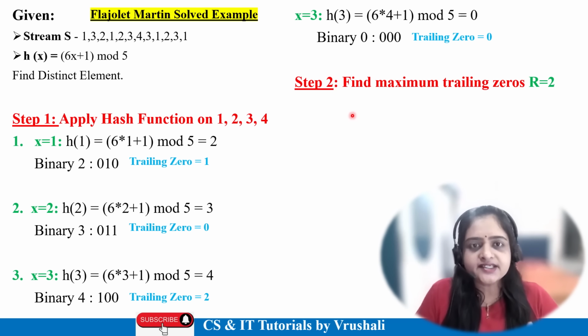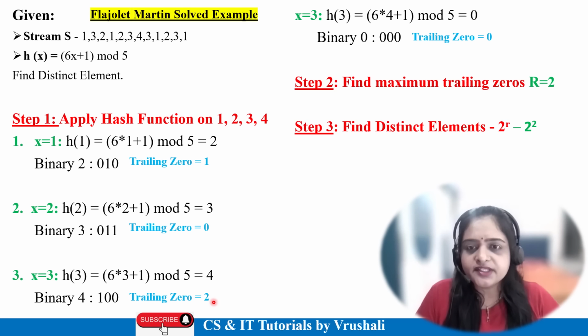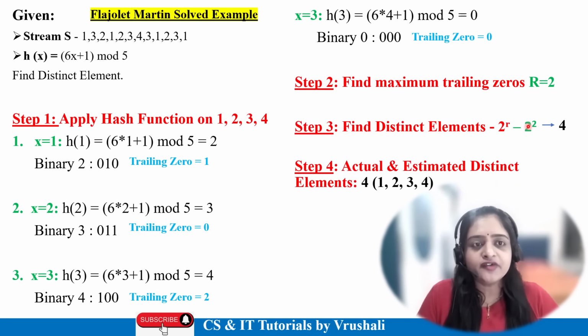Now the second step is you have to find out the maximum trailing 0. See, here trailing 0 is 1, here 0, here 2, and again here 0. So which one is maximum? Maximum one is 2, right? So apply the distinct element formula. See, step 3, find distinct elements, that is 2 to the power r, and the r value, that is the trailing 0 value, is 2. So 2 to the power 2, and the answer is 4. Means in your data set, 4 distinct elements are there.